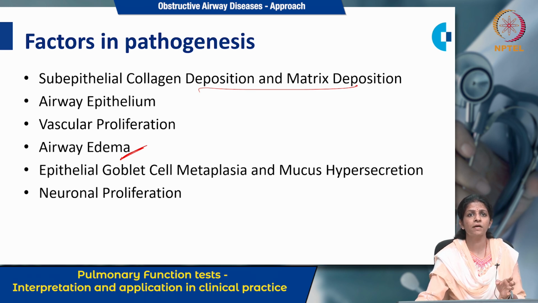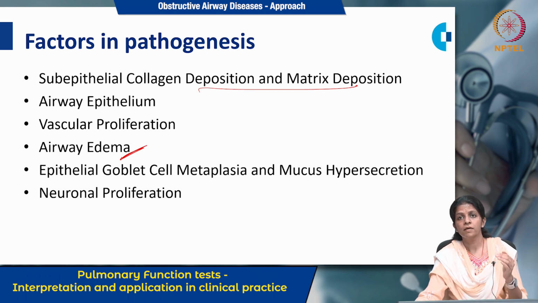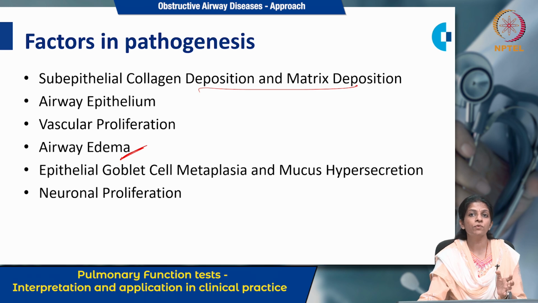So whenever the patient is having an acute episode, this produces airway edema, which also contributes to the chronic airway inflammation. Likewise, the goblet cell metaplasia and mucus hypersecretion. What this does is it forms mucus plugs in the medium-sized bronchioles and airways. Then it goes down to the smaller airways and causes obstruction of the smaller airways along with secretions, and contributes to the chronic inflammation.